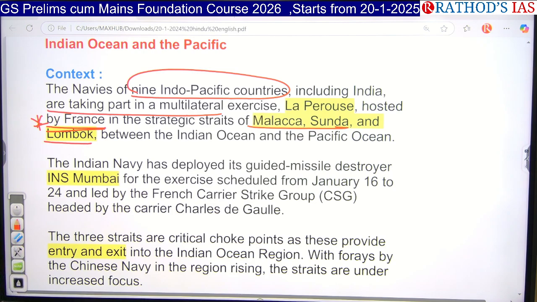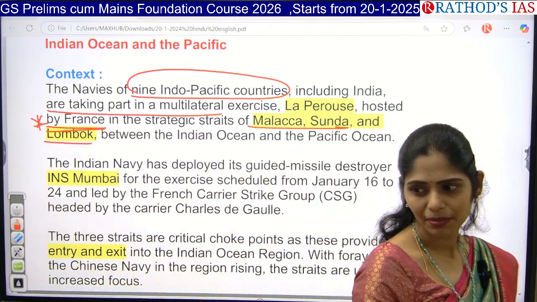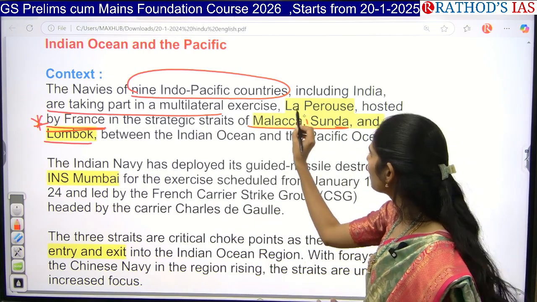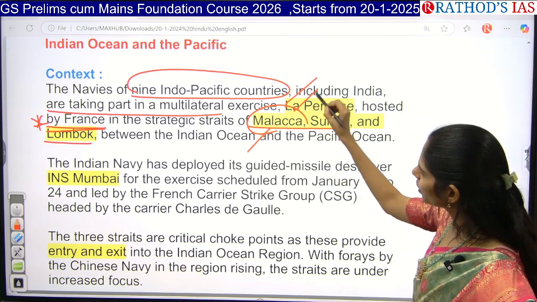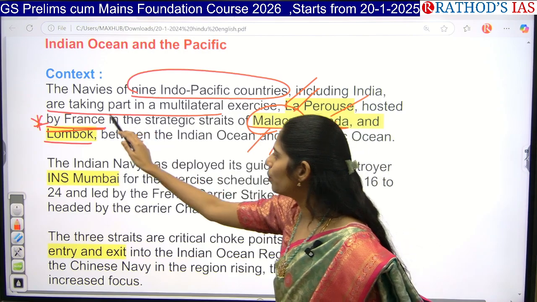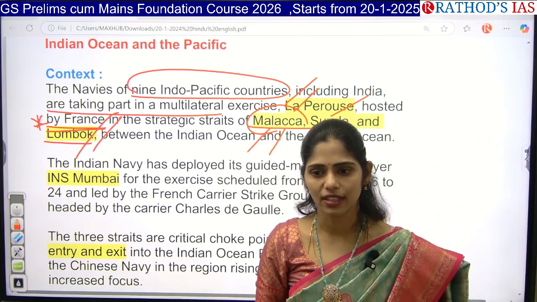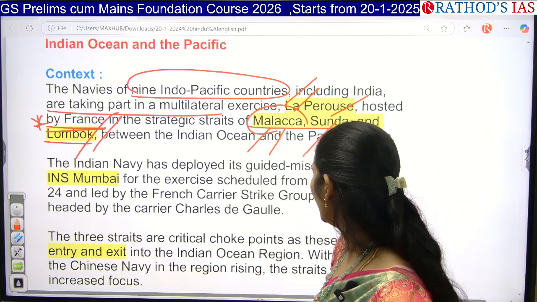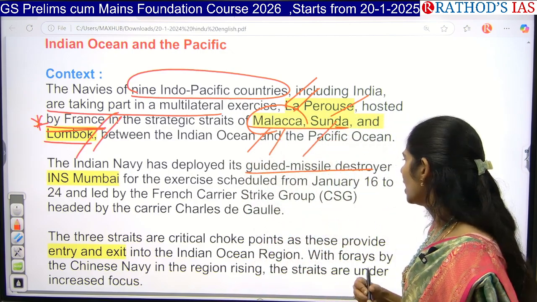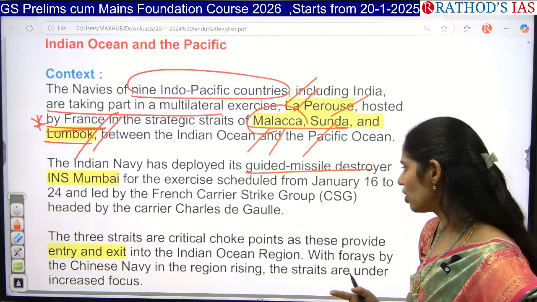So there is also a chance of getting a question regarding straits and the oceans or places they are connecting. So open your map and see which 2 water bodies Malacca Strait is connecting, which 2 water bodies Sunda Strait is connecting, and which 2 water bodies Lombok is connecting. So it is also one possible question that you can get. And Indian Navy has deployed guided missile destroyer INS Mumbai, and even the French carrier strike group is also going to join in this.